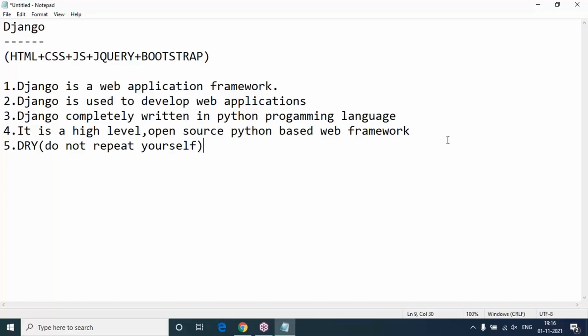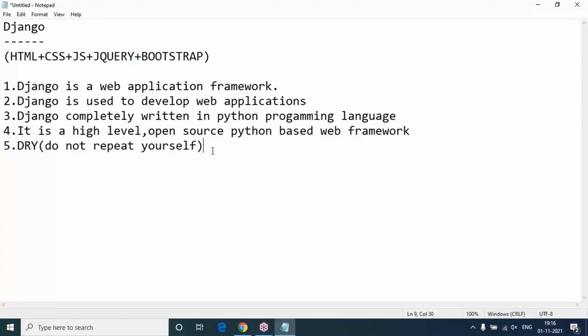High level means memory management and security purposes are handled for us. We need not write any low-level activities. It's completely a high-level framework, so low-level activities are managed internally by the Django framework itself. As a programmer, explicitly, we are not going to write any code for maintaining memory issues or security problems. That's what we call high level.